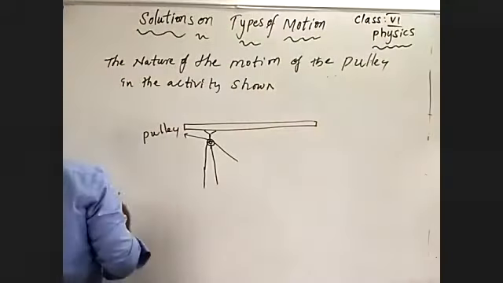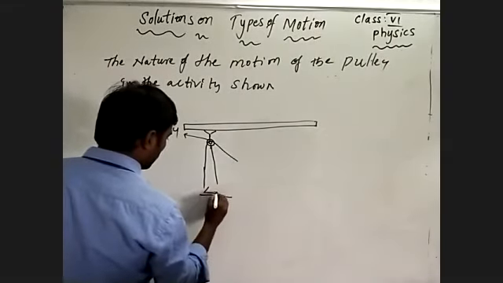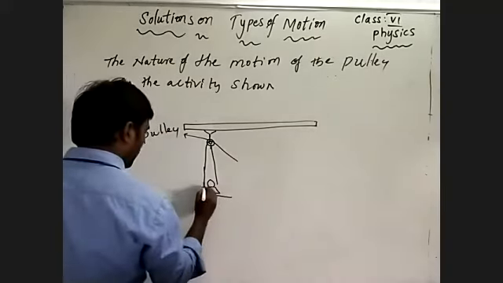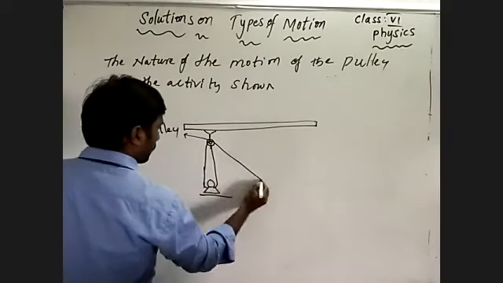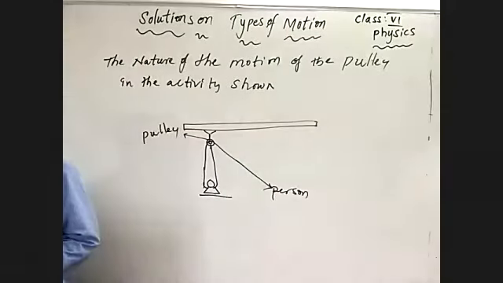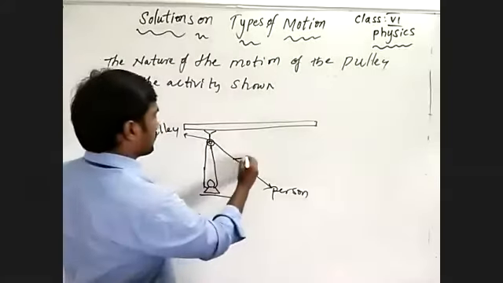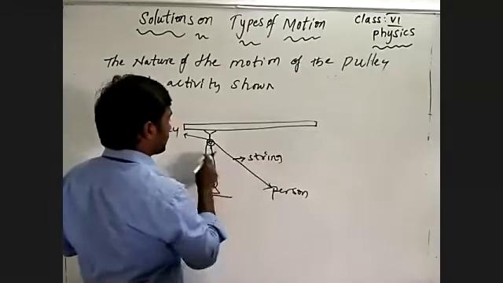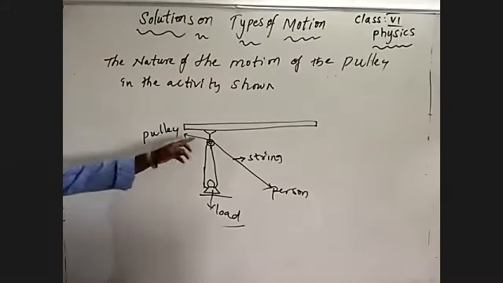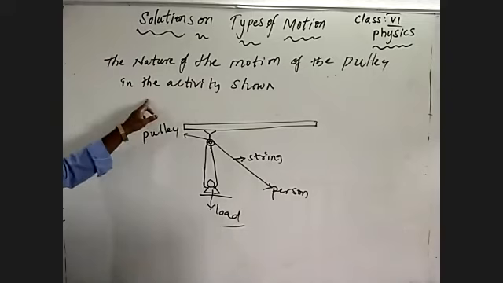See here, this is a load. The load is lifted by a person pulling. This is a string, and this is a load. This is a pulley. The question is the nature of the motion of the pulley in the activity.